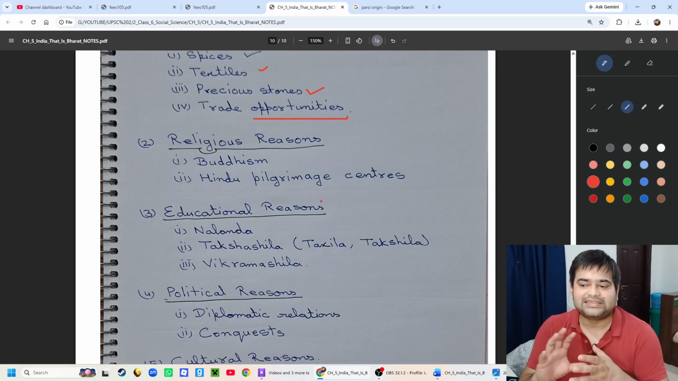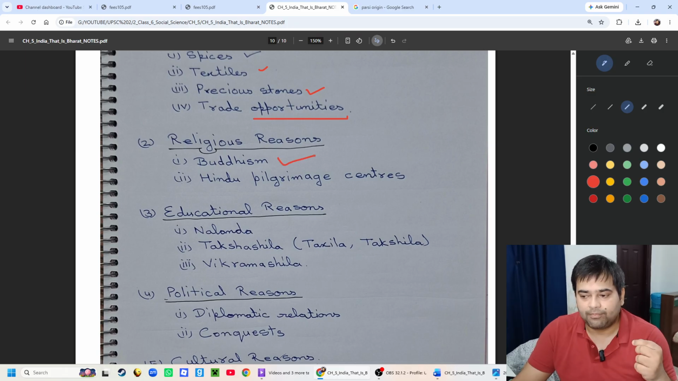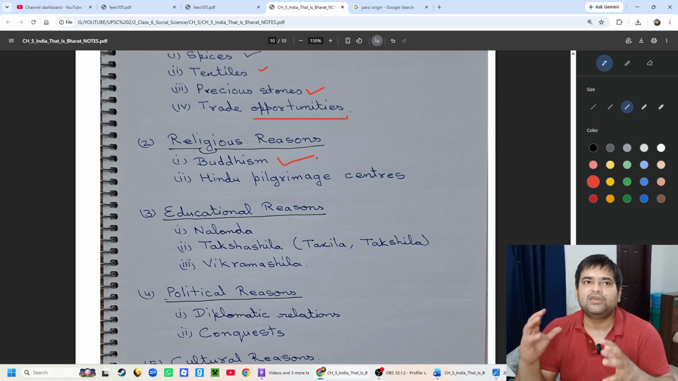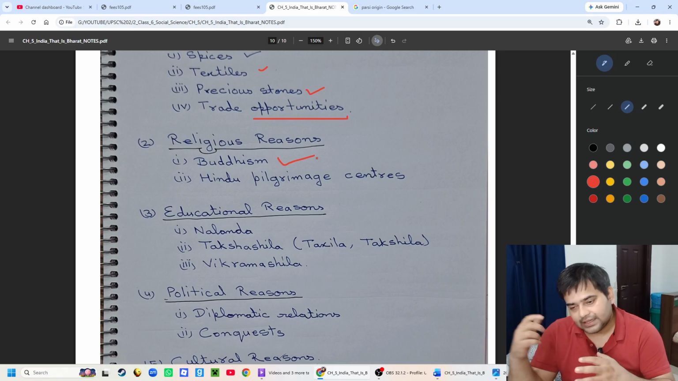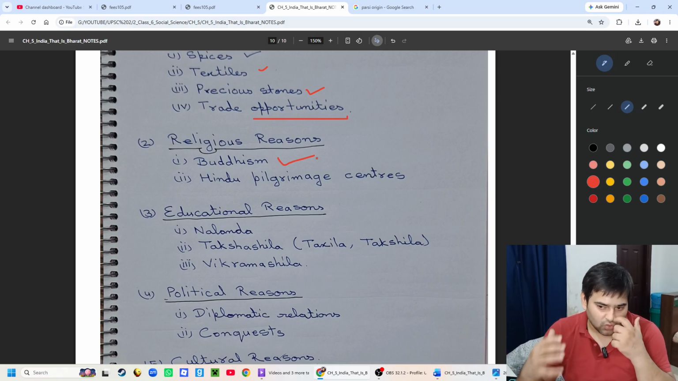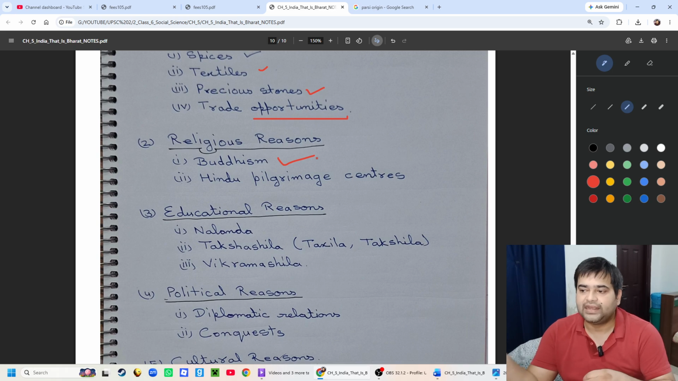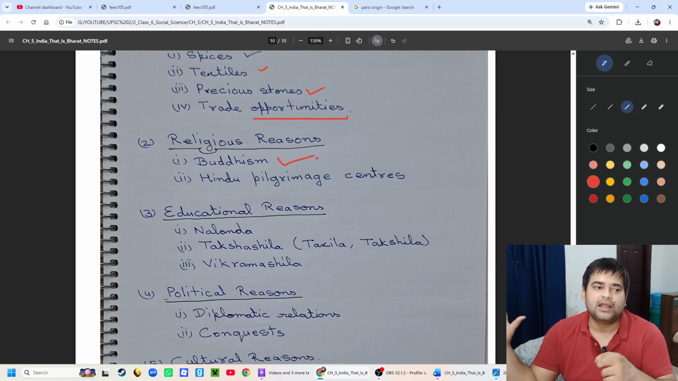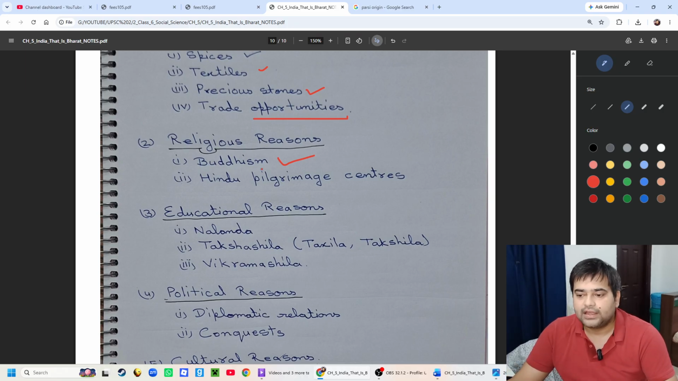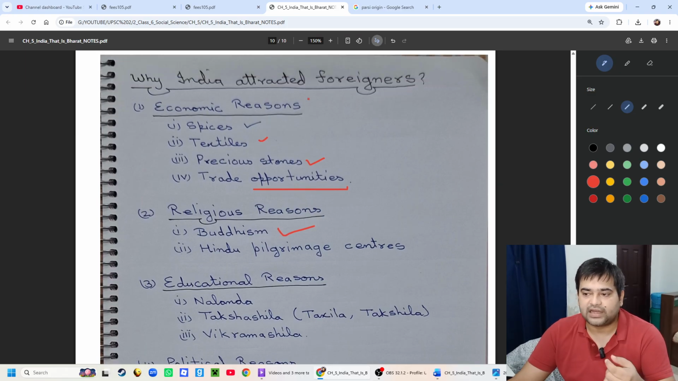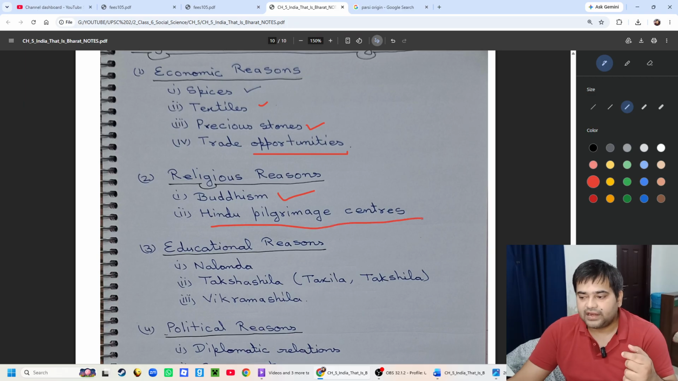The second major reason is the religious reason. Obviously the most important was Buddhism, and today we know that Buddhism as a religion is more prominent in other countries than in its country of origin, India. It is prominent in China, in Japan, in Sri Lanka, and even in countries like Thailand and Bali, you will see many Buddhist temples. So Buddhism was one of the major religious reasons which attracted foreigners, plus Hindu pilgrimage centers also.